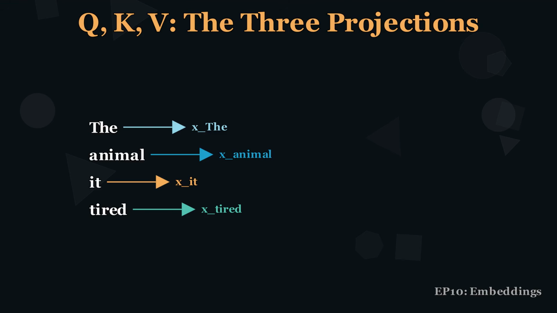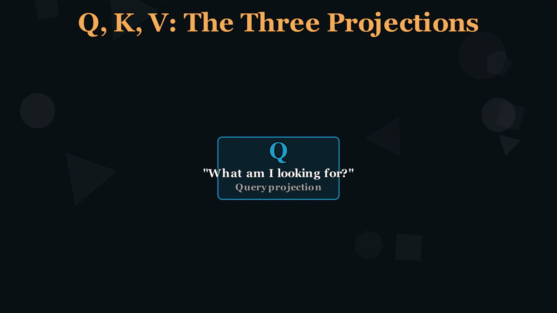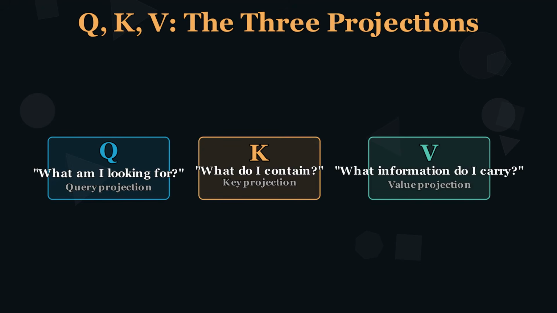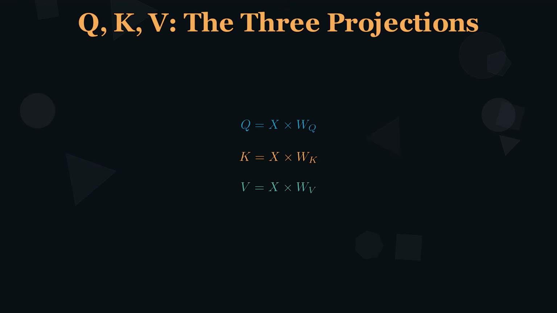Remember from episode 10, each word is mapped to a dense numerical representation, but a single embedding can't ask and answer questions simultaneously. So we create 3 different views of each word. Query: what am I looking for? Key: what do I contain? Value: what information do I carry? Mathematically, each is just a matrix multiplication. Q equals X times WQ, K equals X times WK, V equals X times WV.